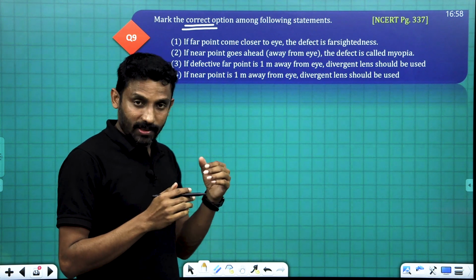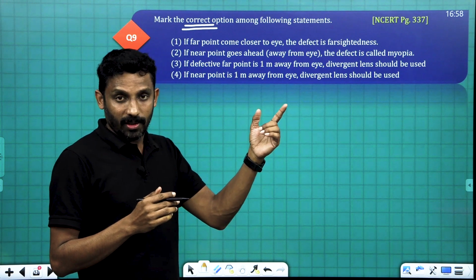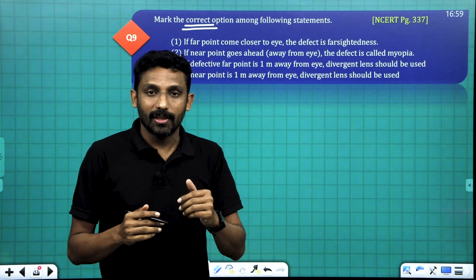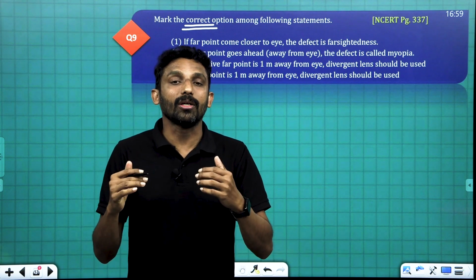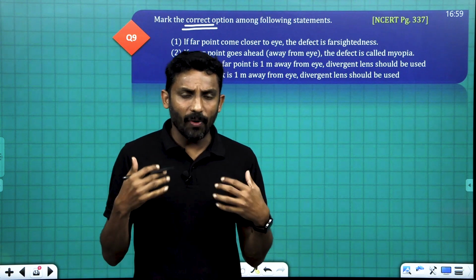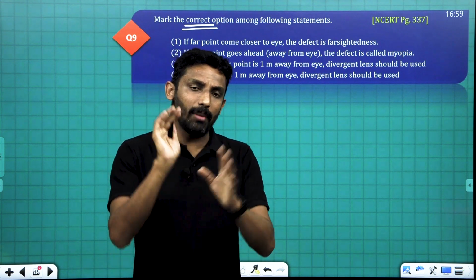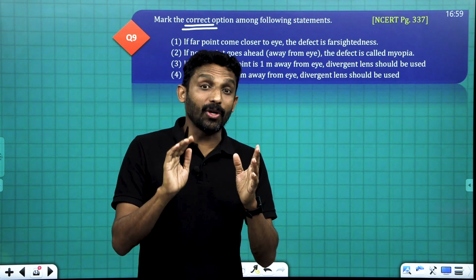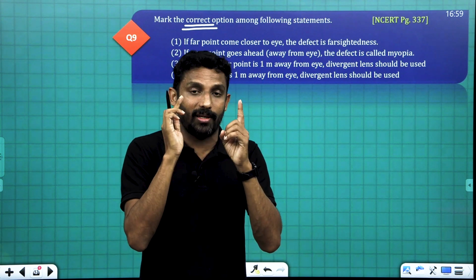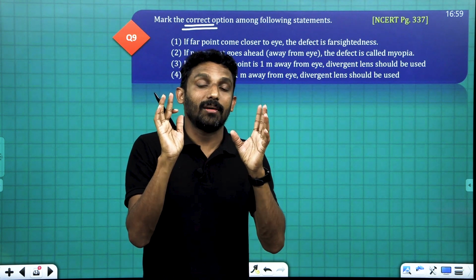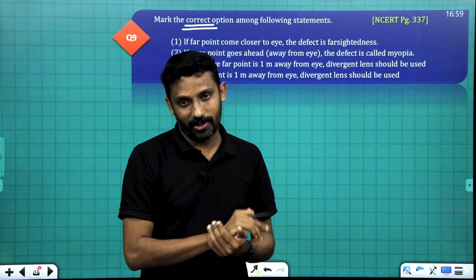Far point is the point up to which the person can view objects; beyond that point the person cannot view them. For example, suppose my far point is 10 meter, which means the objects beyond 10 meter from my eye I cannot see clearly. That's the far point.